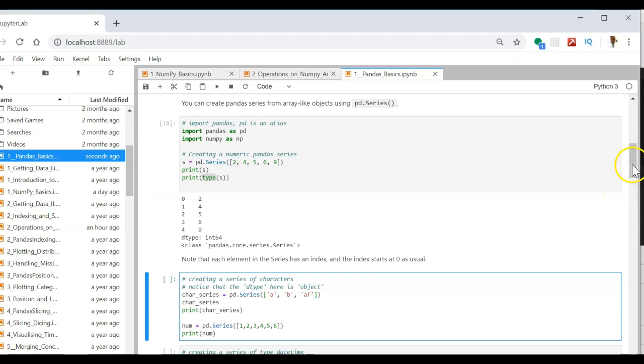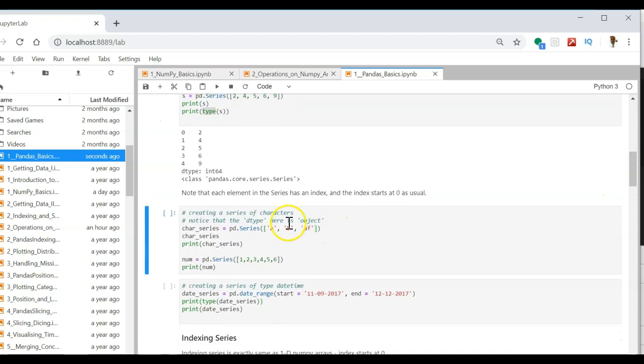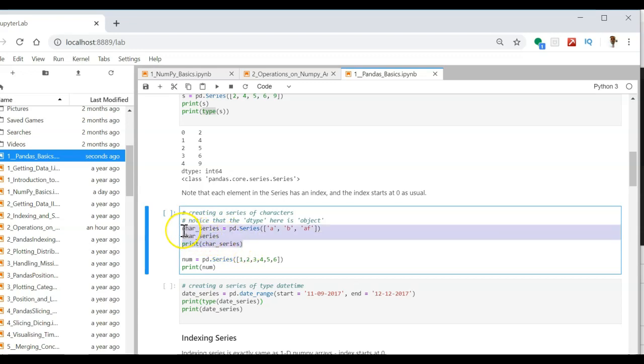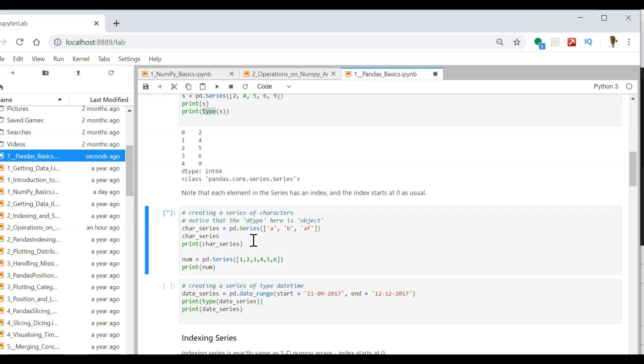Likewise, you can create a series with character elements. This is one set of program where I am creating a character series A, B and F, and then I am creating a series of numbers. So let us see the difference between the two.